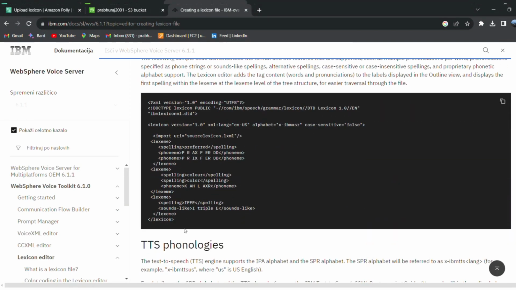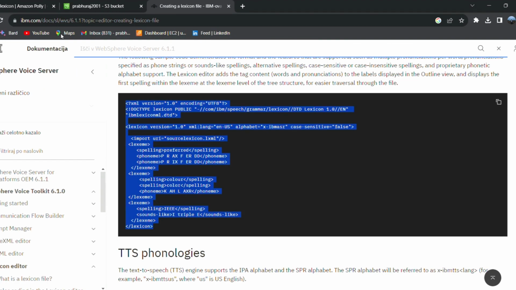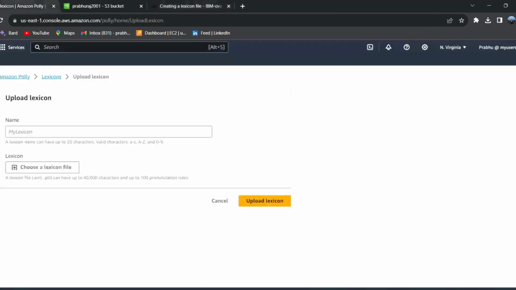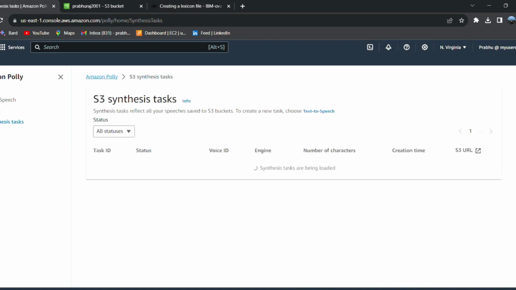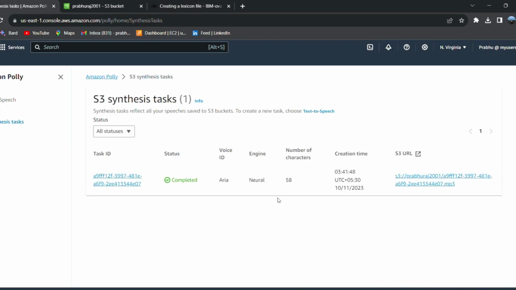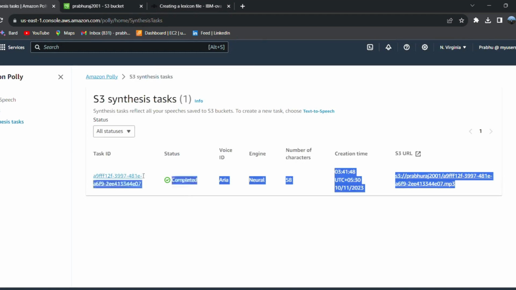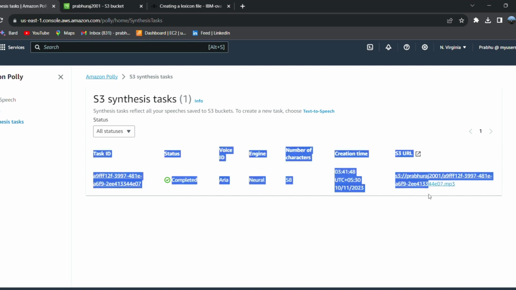This is the lexicon file, guys. The dot lex file is used to define how speaking should be done. Just lexicon is that. Then, S3 synthesis task is nothing but what you download should be visible in your S3 bucket. Your voice should be downloaded in the S3 bucket. That should be only visible in that S3 synthesis task.